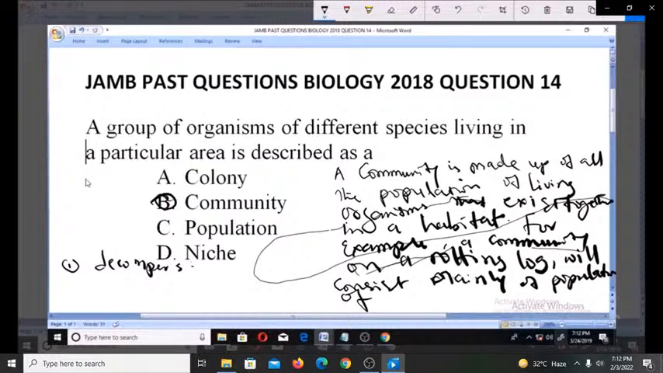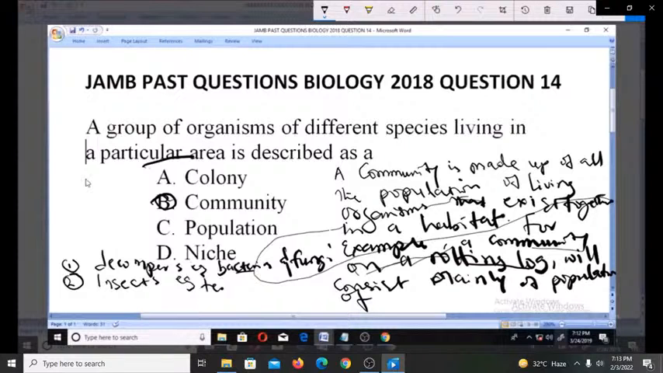So a community lives in a particular area, and this time the particular area is a rotten log. So it will consist of which organisms? Decomposers, for example bacteria and fungi. Number two, insects, for example termites and ants. You know, when you go to a log of wood, you will see all these termites and ants. Then number three, you can also see lizards on a log of wood, and small birds.